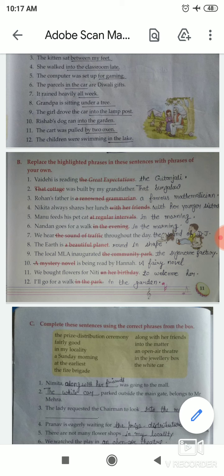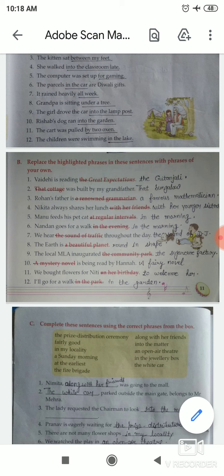Now number 6. Number 6 is: Nandan goes for a walk in the evening. Okay, so students, here in the place of in the evening we add in the morning. After that the sentence is: Nandan goes for a walk in the morning. Now next, number 7.